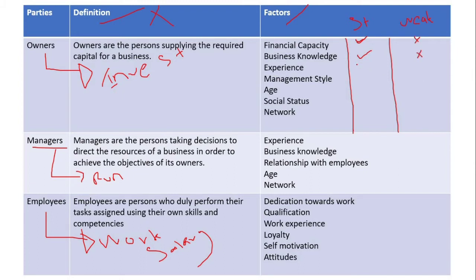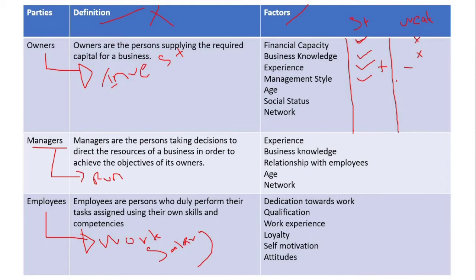Experience: having good experience will affect the business in a good way. That is positive, strength. Not having adequate experience will affect the business in a bad way. That is minus, negative impact. That is weakness. Management style: the owner knows how to deal with his employees and how to get work done from them. So the management style of the owner is very good, and at that time it will be a strength to the business.